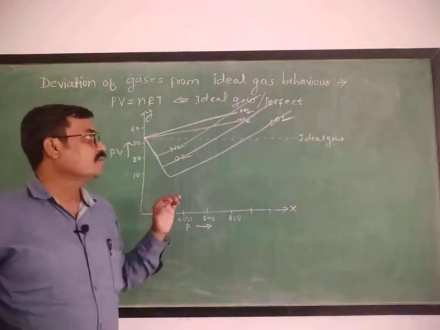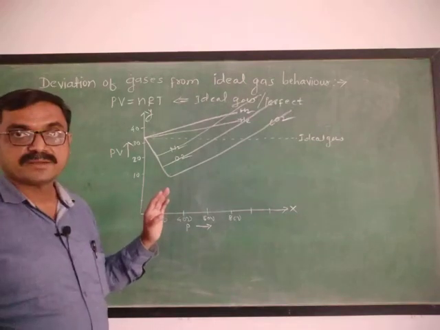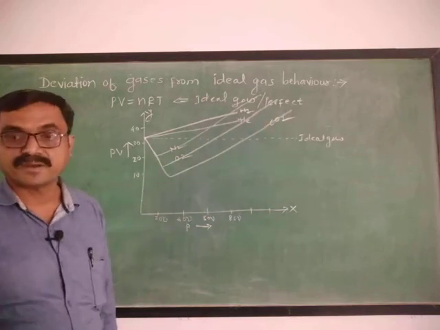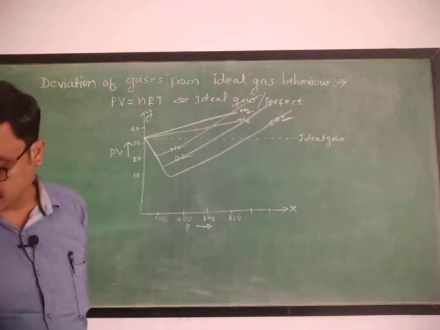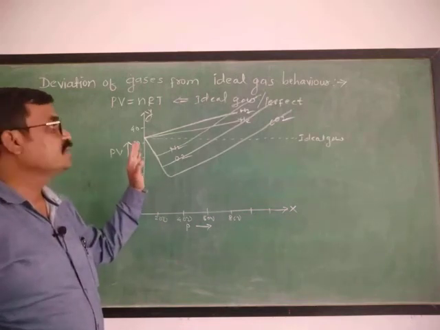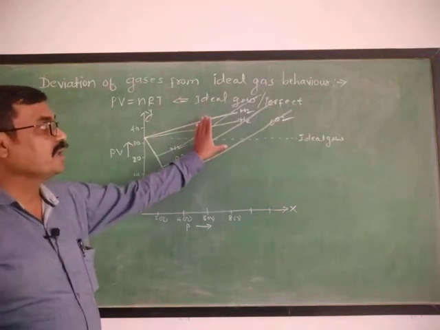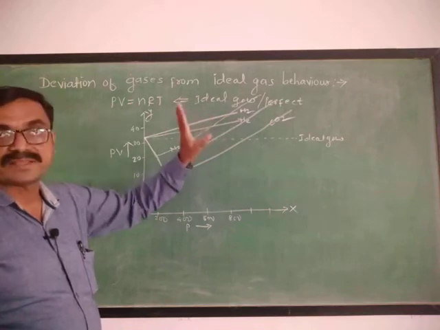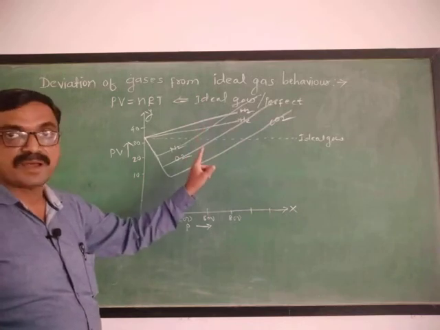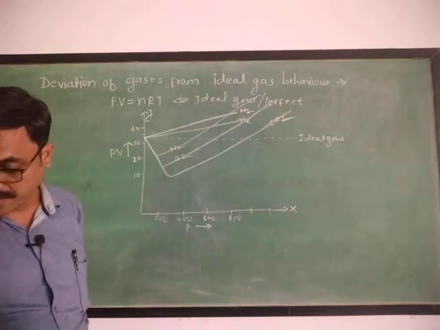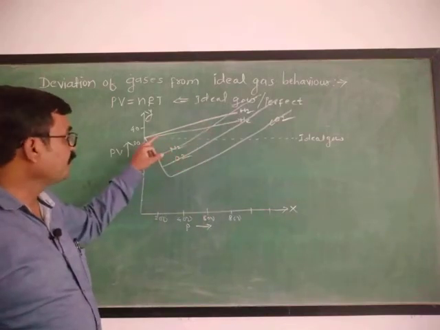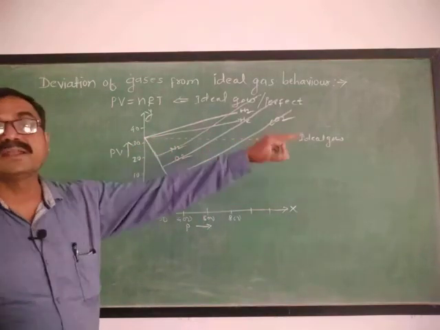Means for real gases there is a deviation from ideal gas behavior, and from this graph it is observed that the product of PV is not constant for any of these 5 gases. This is the first observation from the graph. Now the second observation: for real gases, the product of PV deviates from ideal gas behavior.